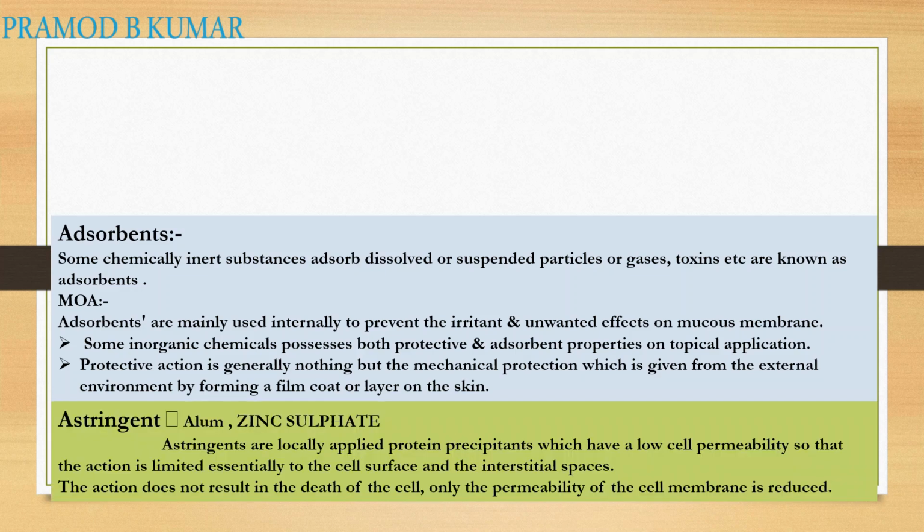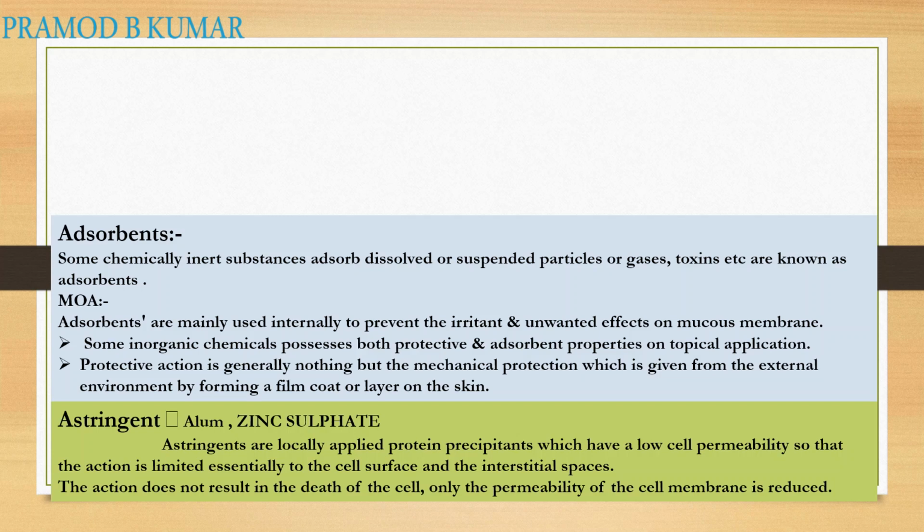Now astringents. What are astringents? Alum and zinc sulfate act as astringents. Astringents act locally. When applied, they cause protein precipitation, and with low cell permeability, the action is limited essentially to the cell surface and the intestine. The action does not result in the death of the cell, only the permeability of the cell membrane decreases. Very important, they do not cause any harm; they just reduce the permeability of the cell membrane, so that nothing goes through.